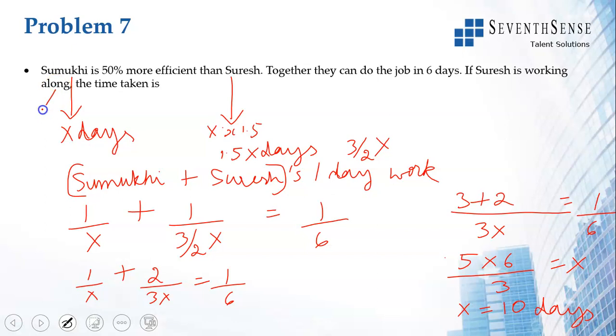Sorry, this should have been alone here. If Suresh is working alone, the time taken will be 1.5x, 1.5 into 10. If he is working alone, it will take 15 days. If Sumuki is working alone, it will take 10 days. Together they are working, it is going to take 6 days.